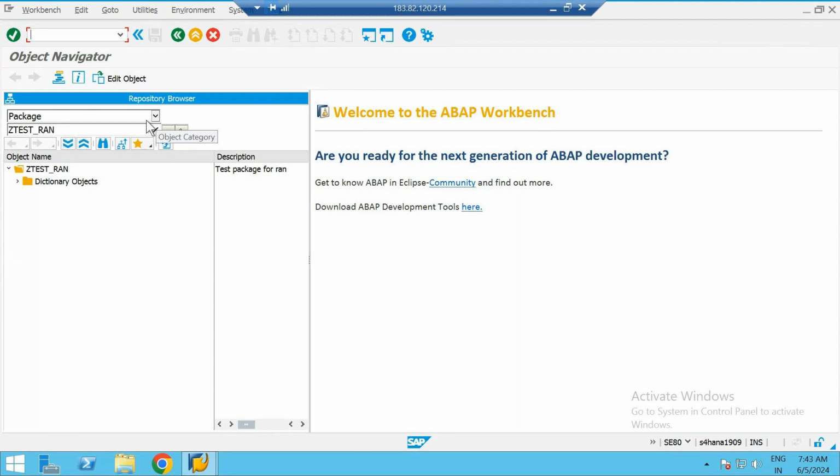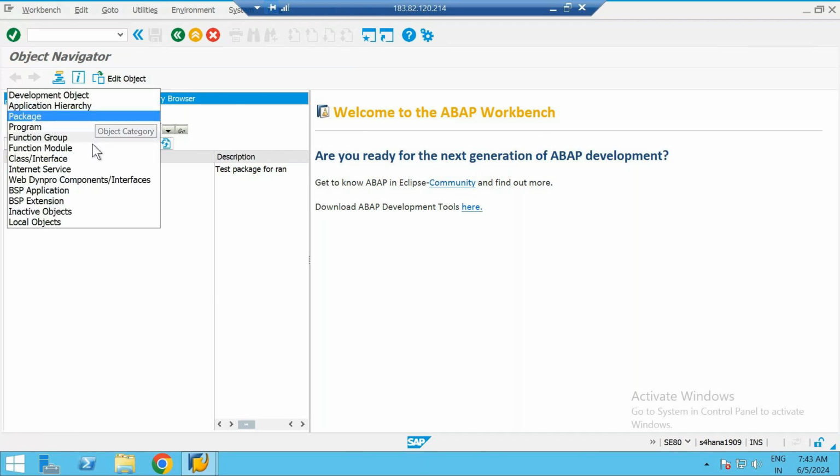Okay, so if I choose this drop down, observe these are all the objects that we have. So we will never create all these objects again. So we'll use package, program, function group, function module, class. That's it. So all these are ABAP objects. The remaining ones are not exactly ABAP objects. Okay, internet services and all are not exactly ABAP objects. Okay, so development object could be anything.